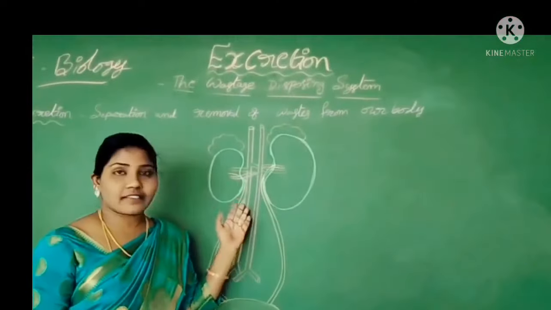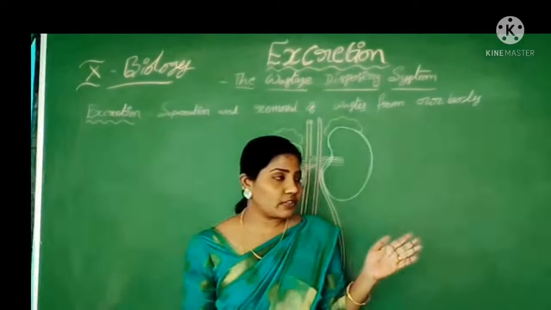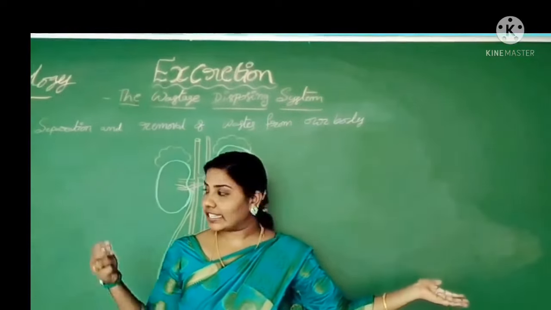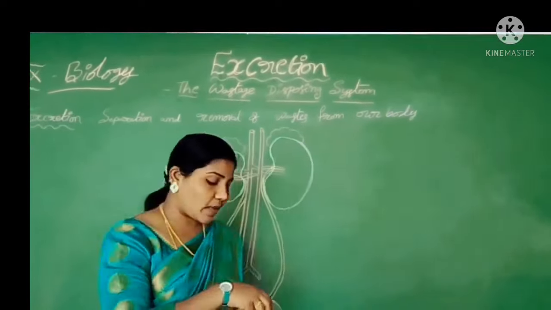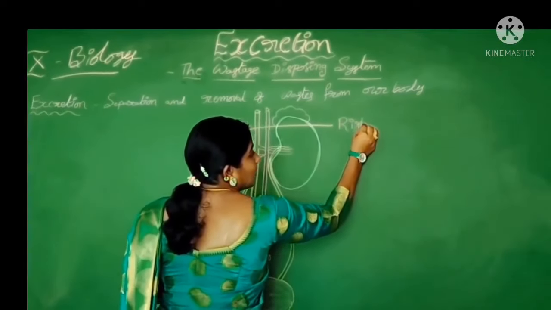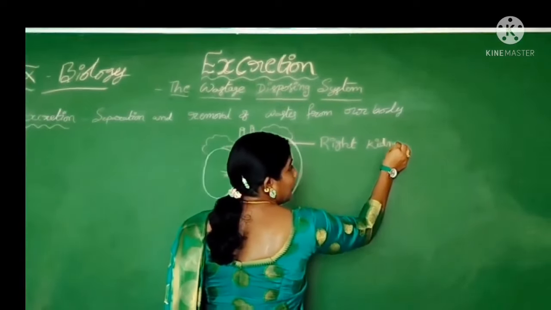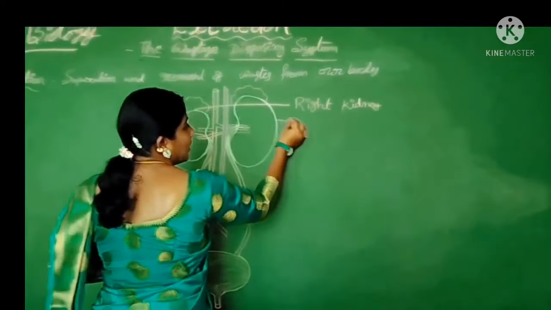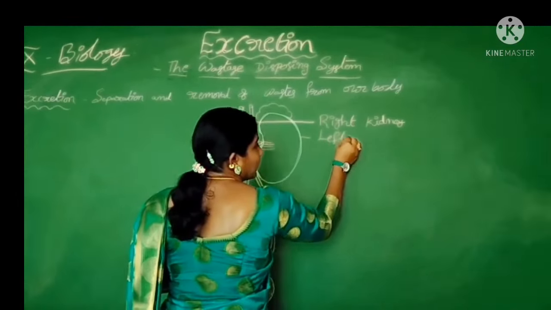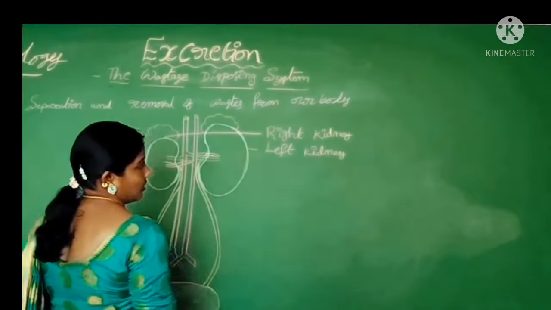Label the parts of the human excretory system. So children, observe, this is my left side and this is the right side. That's why this is the right kidney and this is the left kidney.